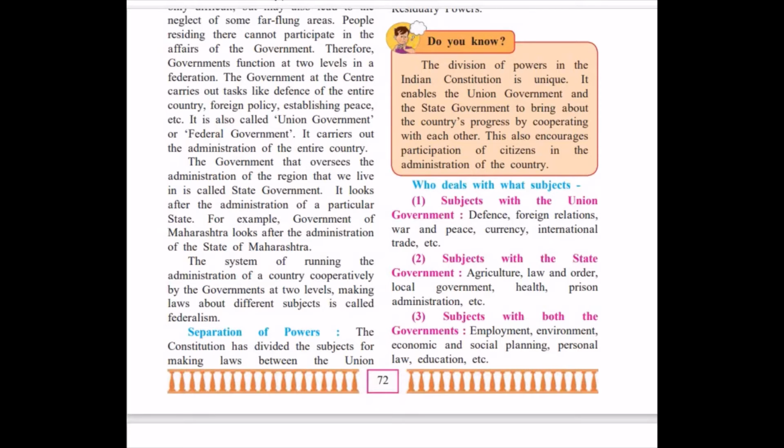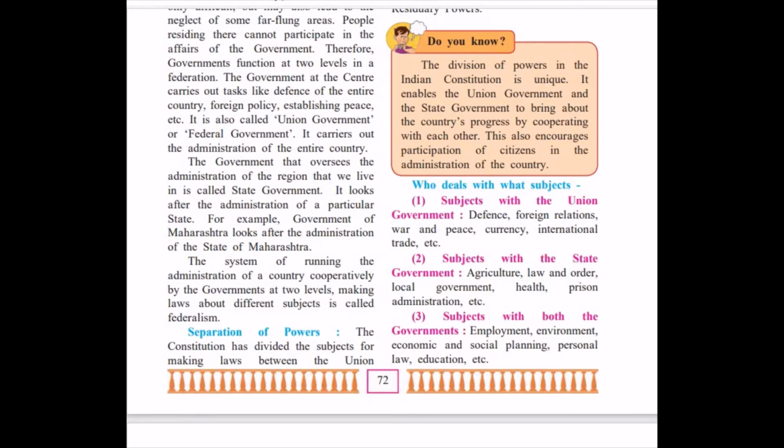Then what is the role of the state government? State government looks at the administration of a particular state. For example, we stay in Maharashtra, so the state government of Maharashtra will look at the administration of Maharashtra. The system of running the administration of the country cooperatively by the governments at two levels, making laws about different subjects, is called federalism.